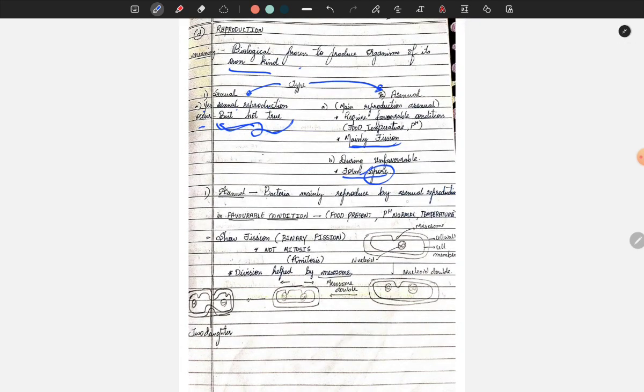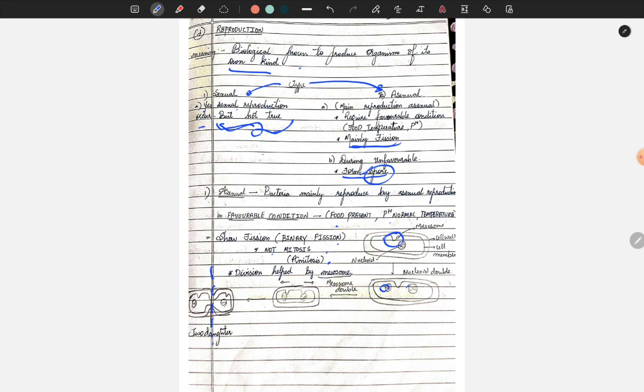Yes, because sexual is not at all true. In favorable conditions, like when food is present and pH is normal, it shows fission, binary fission. Remember, guys, binary fission is not mitosis, it is amitosis. Now, see, mesosomes are a type of organelle found in bacteria. It converts into a small ball-like structure, the mesosome doubles, and it forms two daughter cells, where it gets divided into half.